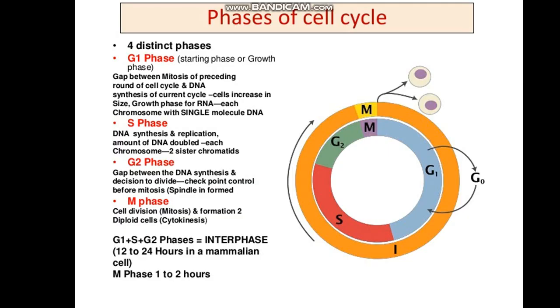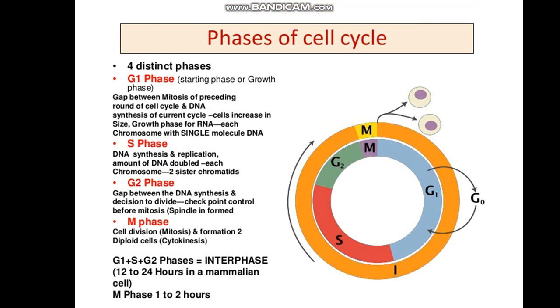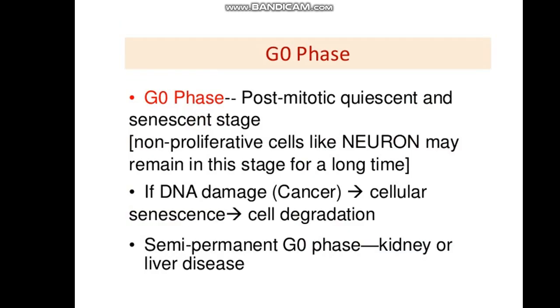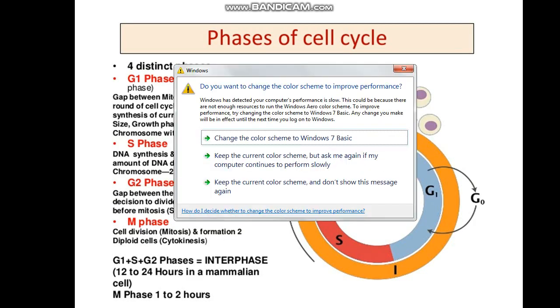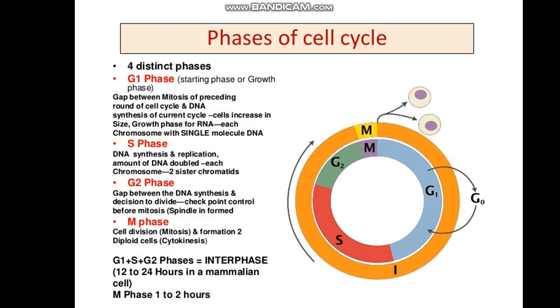Coming to the different phases of the cell cycle, four distinct phases are noted. They are G1 phase, that is growth phase, and it is the starting phase. G represents the gap and G1 represents gap 1 phase. This is the gap between mitosis of the preceding round of the cell cycle and DNA synthesis of the current cycle. So cells increase in size. Growth phase for RNA, each chromosome with a single molecule of DNA.